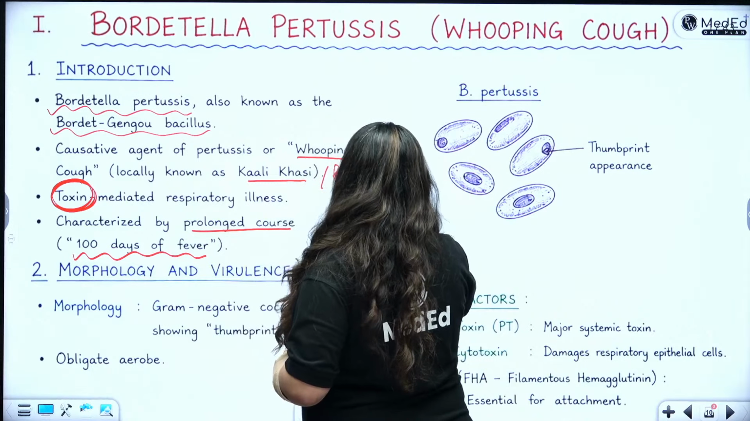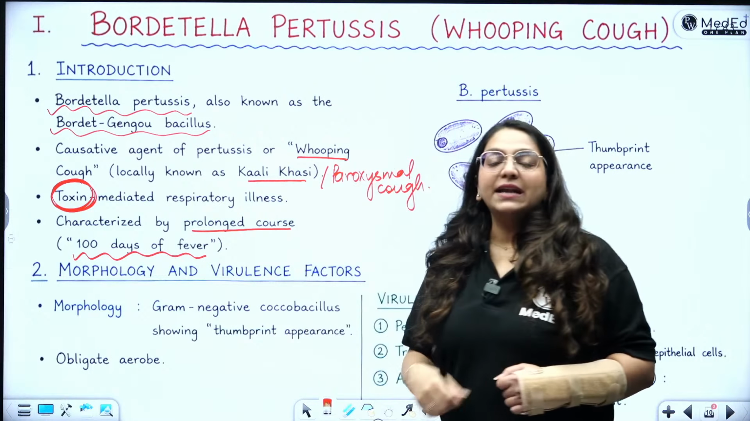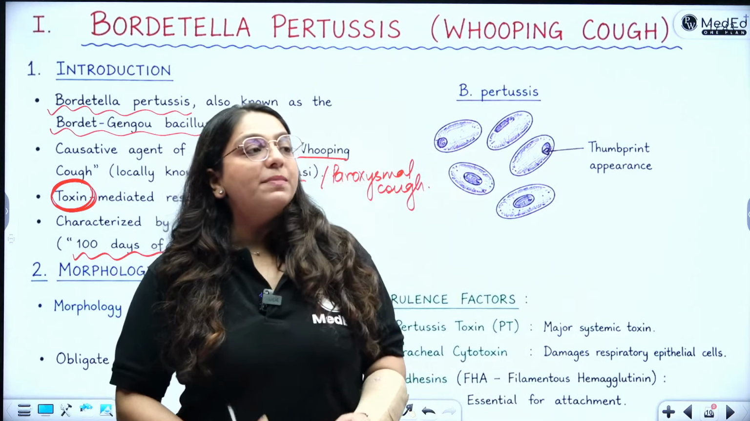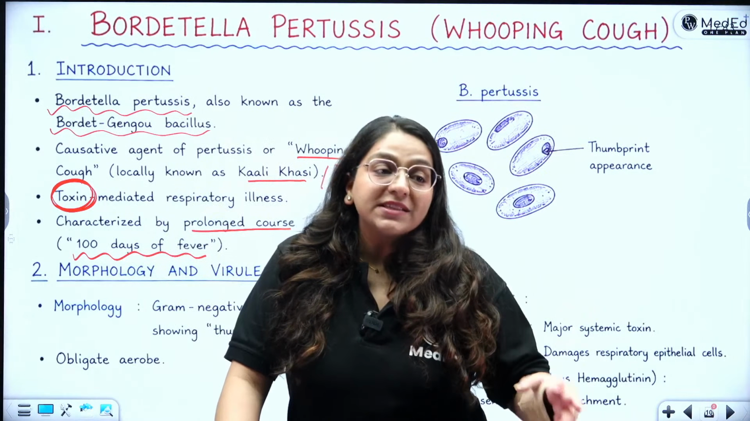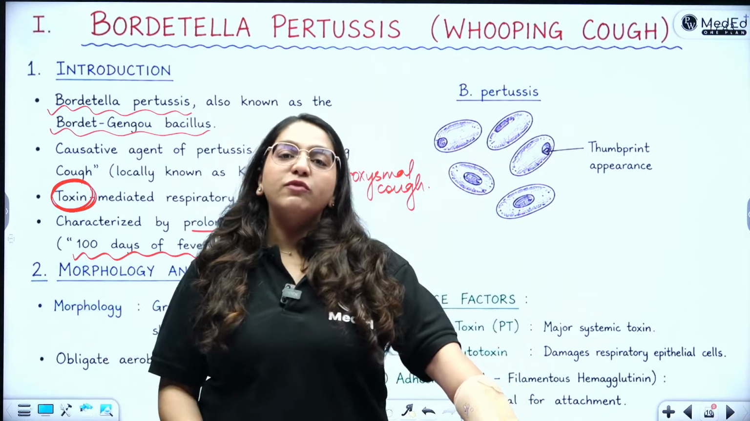Why is it called as paroxysmal cough? Because it happens in 3 phases. There is the first catarrhal phase, then there is a paroxysmal phase, and then there is a convalescent phase. What happens in paroxysmal phase? That the patient's culture negativity starts to come. Also, the person in between bouts of cough is absolutely normal.